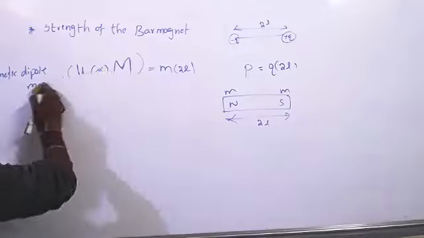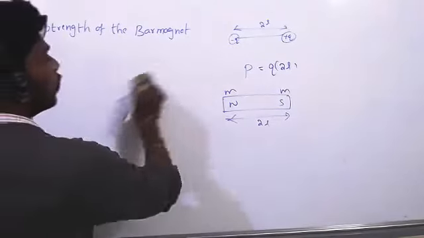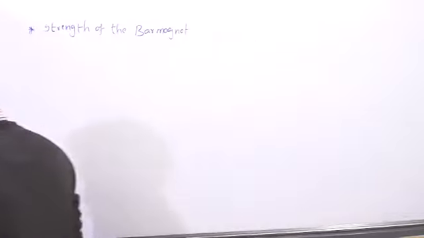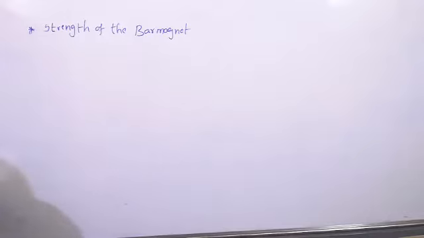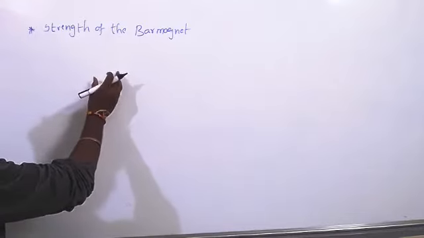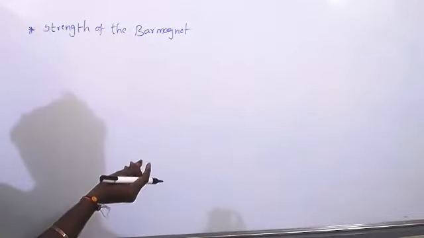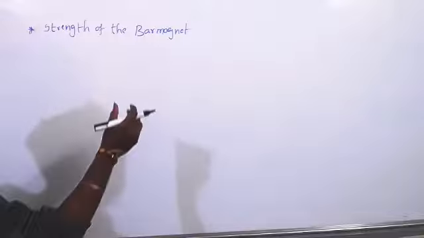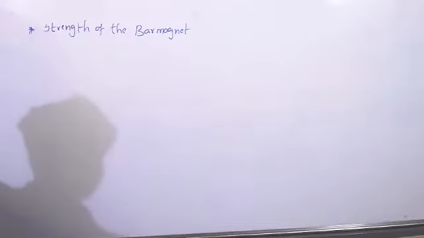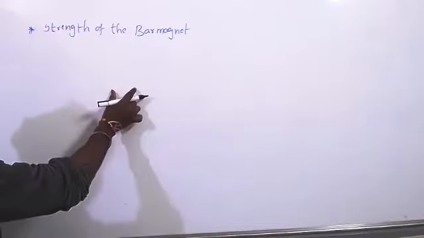So mu or M we can give. That is the magnetic dipole moment. Because even though a magnet has two poles, single poles do not exist. Now see, we know one property: two like poles repel each other, two unlike poles attract each other. How can we say that? What is the reason? I think we have already discussed the reason behind that.